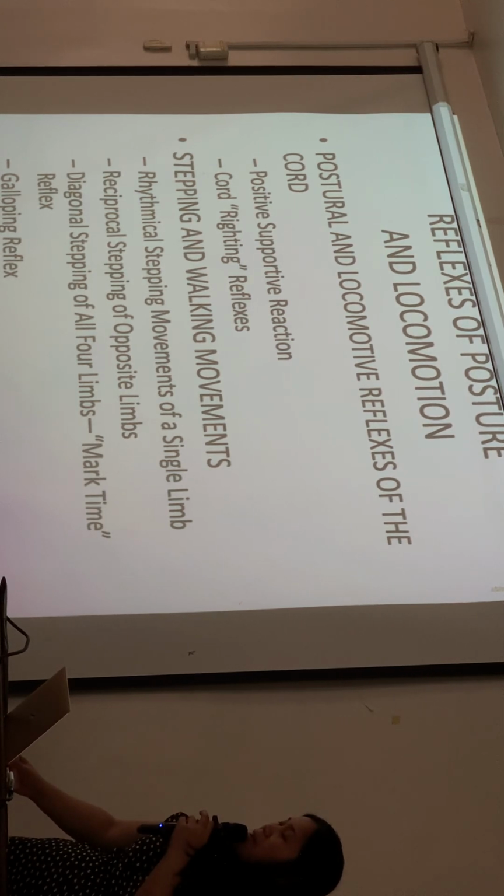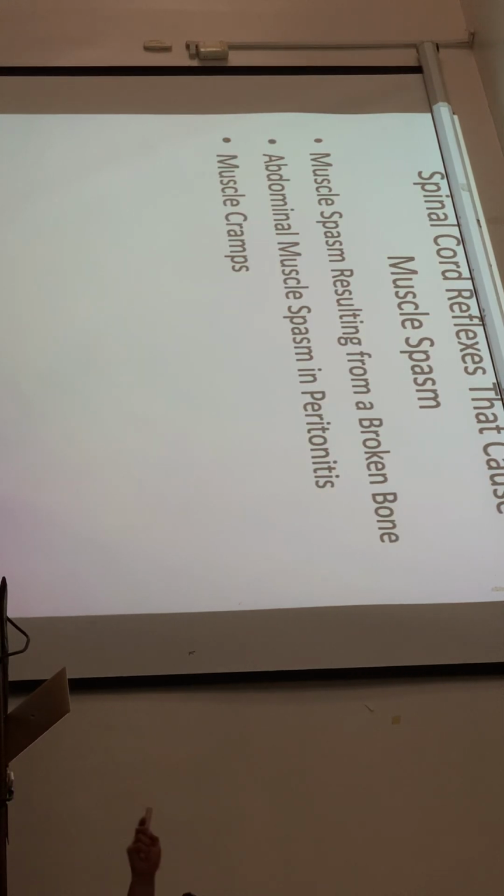And there are abnormal reflexes clinically, which you will meet later on, that cause muscle spasm. Like for example, from a broken bone. If there's a broken bone, it causes muscle spasm to that area. Peritonitis, irritation or inflammation of the peritoneum. You will see your patients later on in the ER with peritonitis.